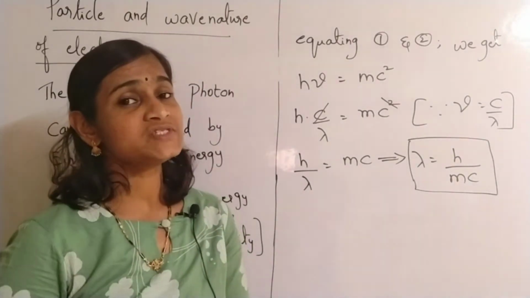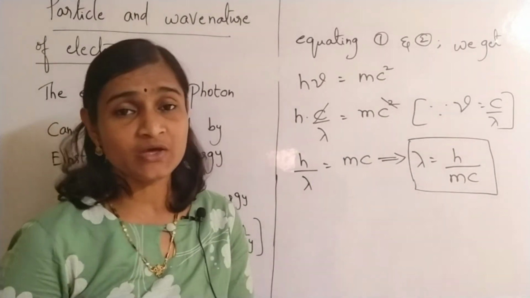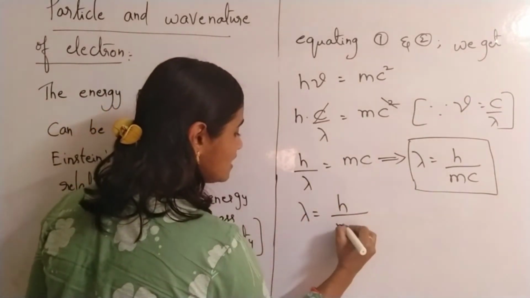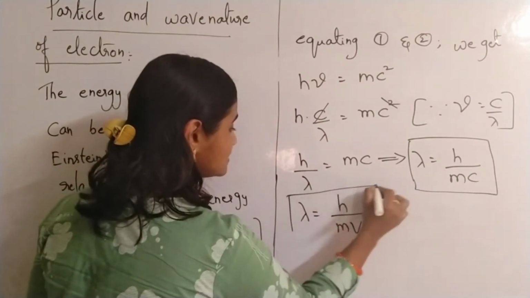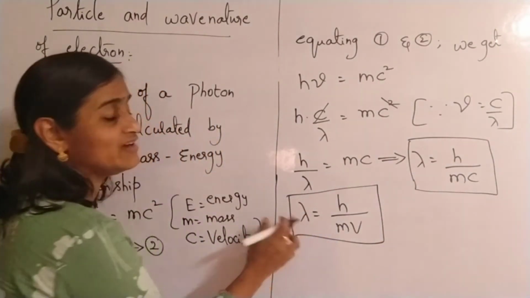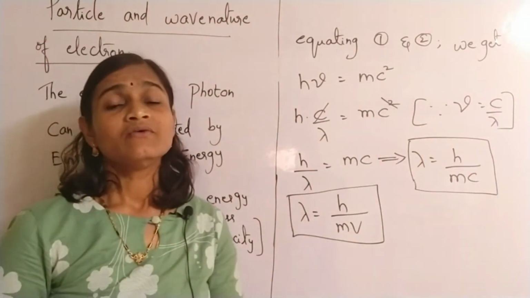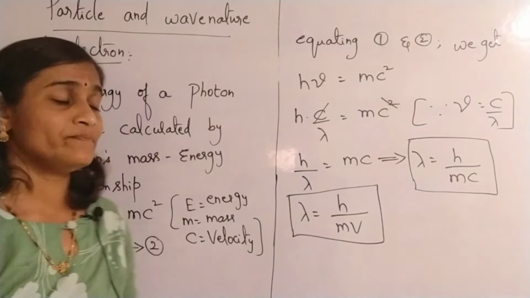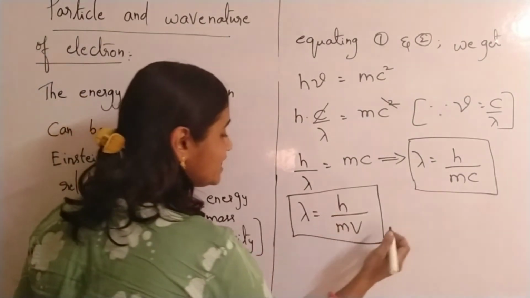That's why in place of c, sometimes you can even keep v. So if you keep v, lambda is equal to h by mv. This wavelength is called the wavelength of electron wave according to Louis de Broglie.